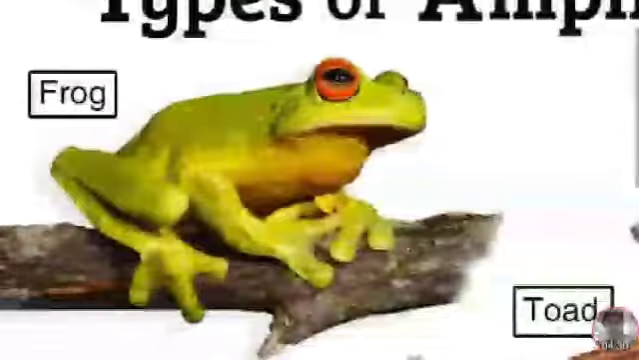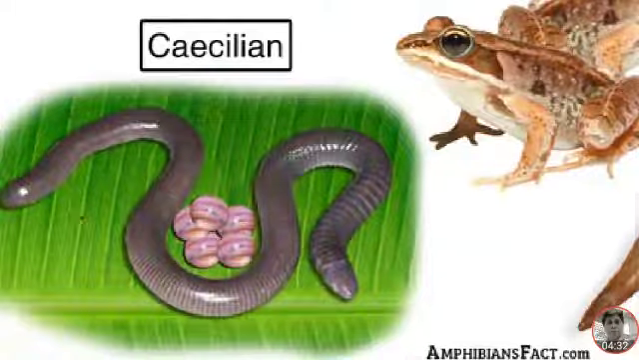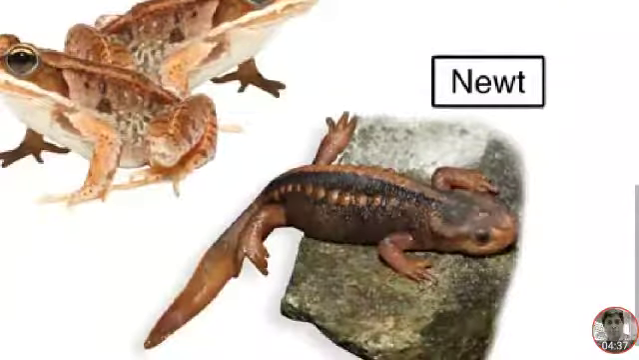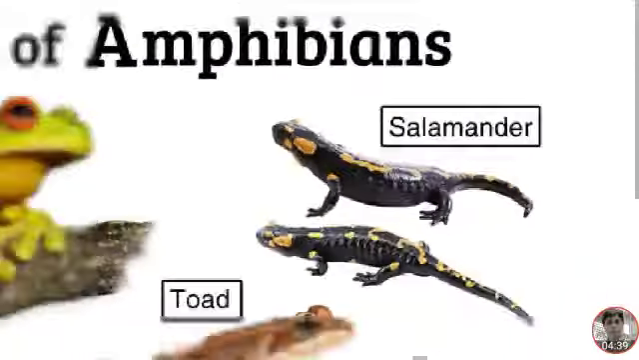Types of amphibians: frog, caecilian, toads, newt, salamander.